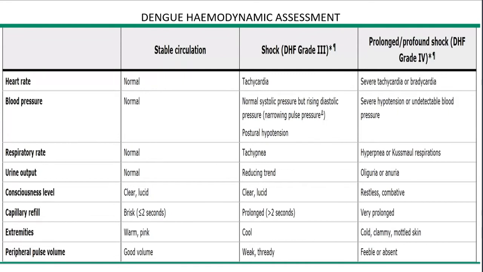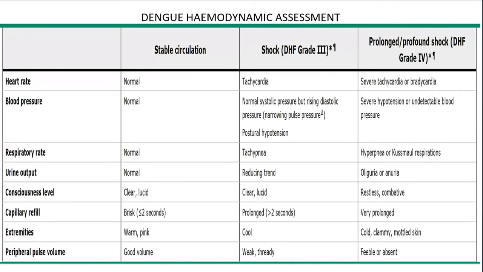And in the respiratory rate there is tachypnea, and in prolonged shock it leads to hyperpnea and Kussmaul's respiration. As the blood pressure is decreasing, you will see the urine output decreased. And once there is severe hypotension, there won't be any urine output, which leads to anuria also. And the conscious levels also correspond to the blood pressure. Once the blood pressure keeps on decreasing, the conscious levels may go down.